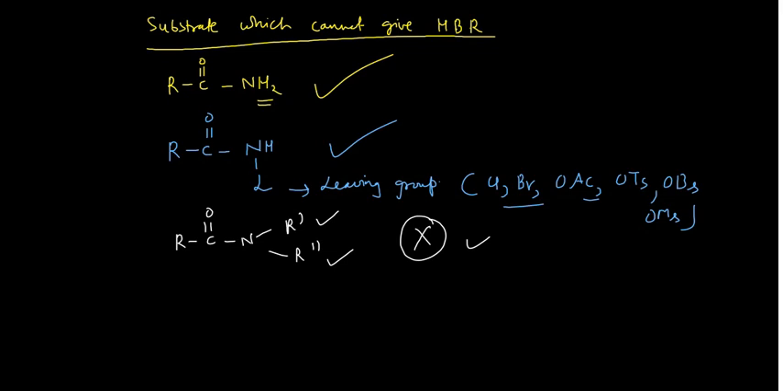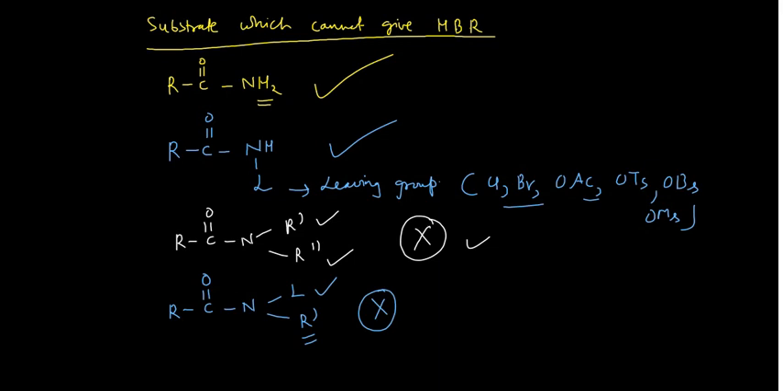But you may take another substrate also. Say you are having this substrate, R C double bond O, nitrogen, and that nitrogen, say, is having the leaving group, and then you are having, say, your alkyl group, R dash, I am writing. So this is having the leaving group, but it is not having the acidic hydrogen, so this will also not give your Hofmann bromamide reaction.